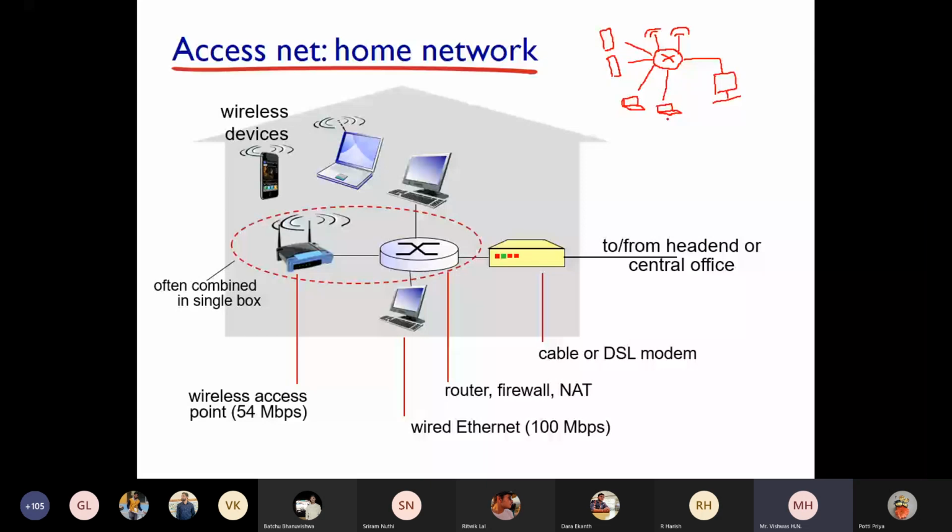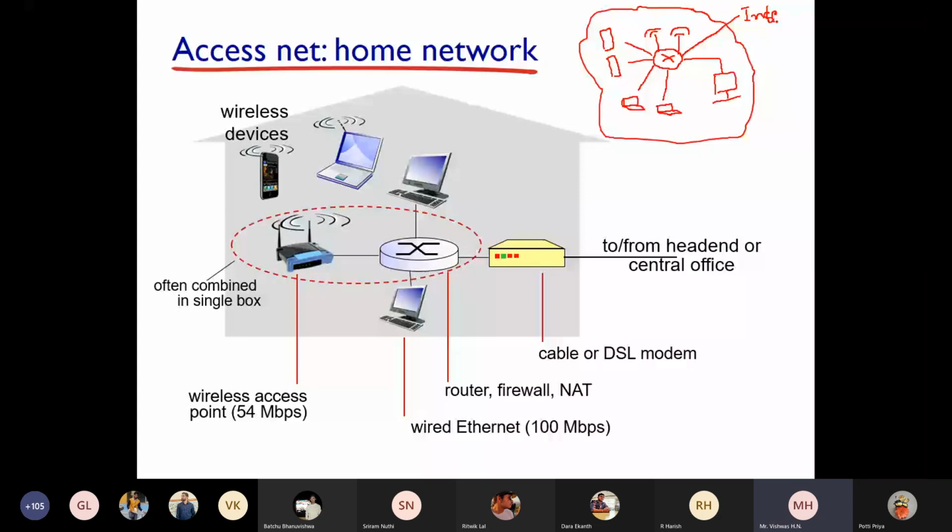That means this is a LAN. This is just a LAN now, local area network. And from this router, a connection goes to the internet. Let me write it as internet. Internet in the sense it will go to service provider. So something like this I have written.